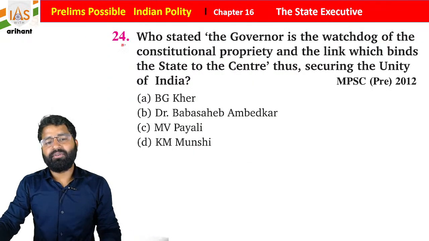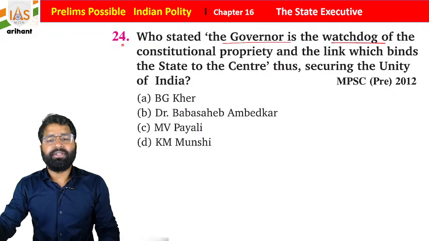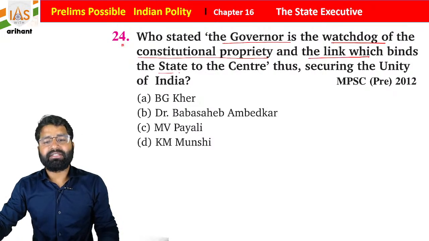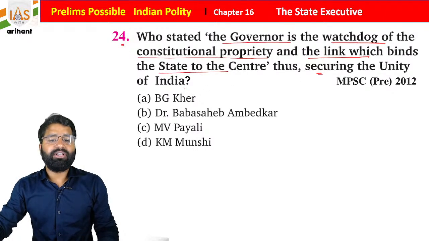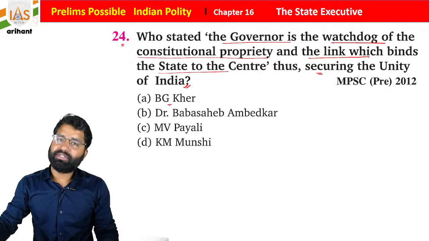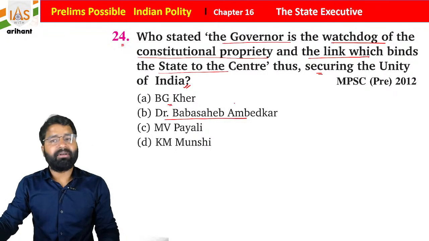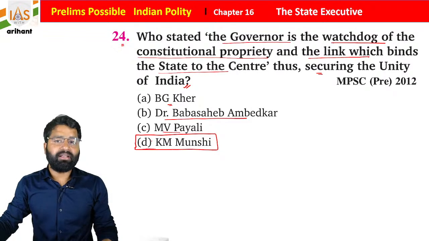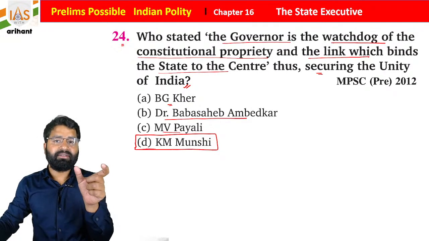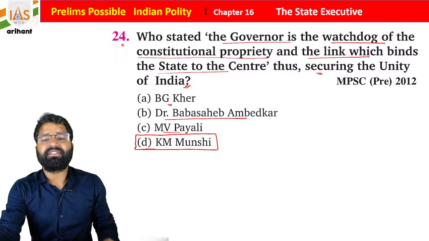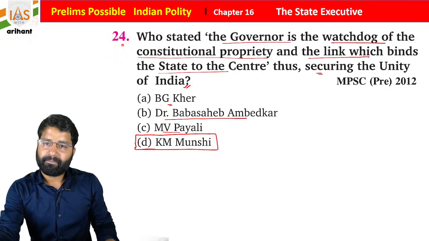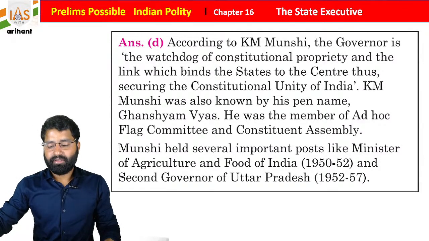Now, question number 24: who stated that the governor is the watchdog of the constitutional propriety and the link which binds the state to the center, thus securing the unity in India? Students, the options are B.G. Kher, Dr. Baba Saheb Ambedkar, M.V. Pylee or K.M. Munshi. Basically this statement was made by Kanhaiya Lal Manik Lal Munshi. He is the watchdog of constitutional propriety in the state, and he is connecting the state to the center, students. Okay, everyone, so just take note of the data.